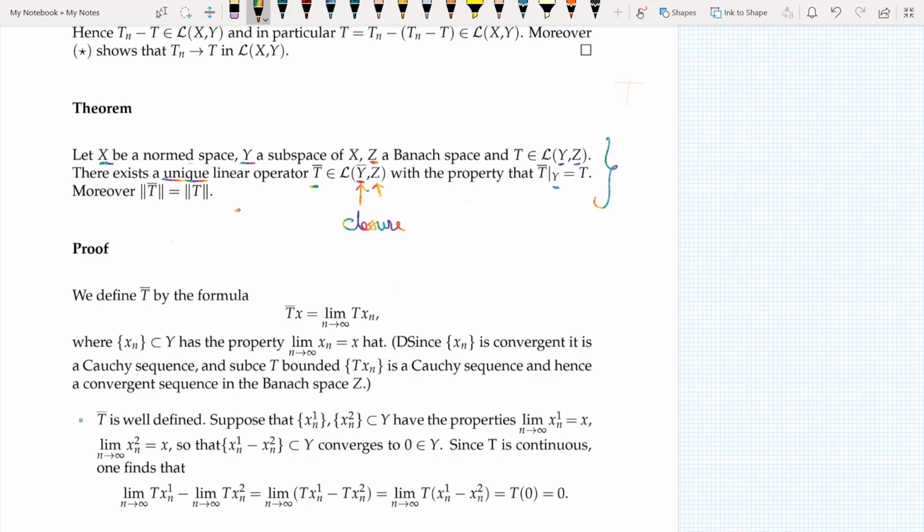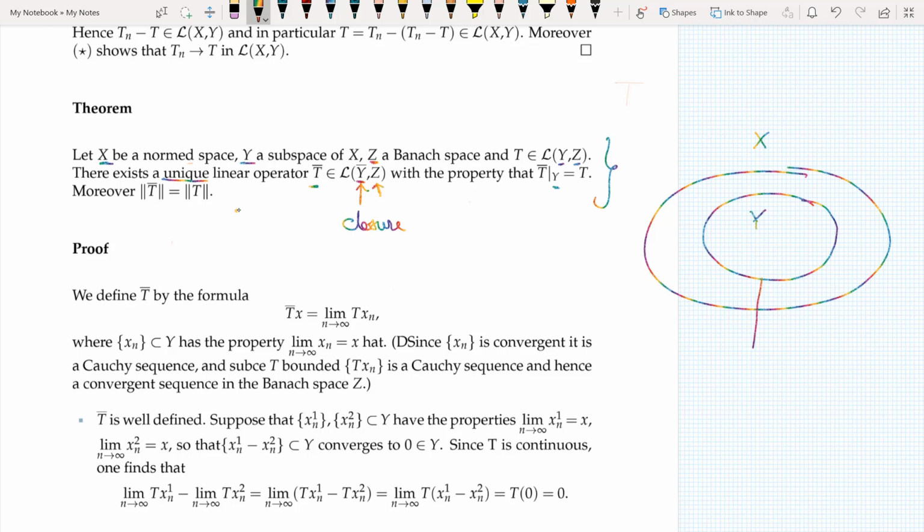The essential idea is somewhat like so: if I have a normed space and a subspace of it, which I call Y, and now I have an operator, which I call T, which maps objects in Y to a Banach space Z. And now what I'm saying is that there exists a unique linear operator from the closure of Y.